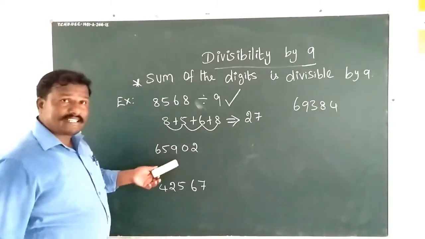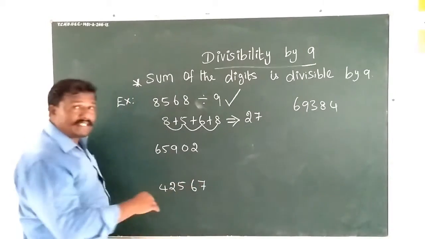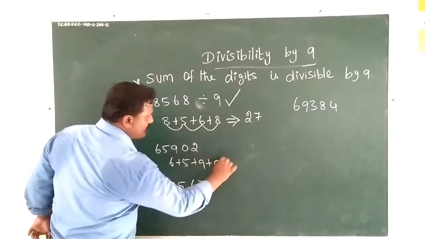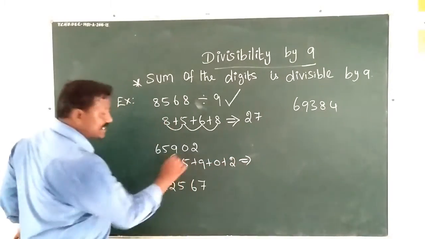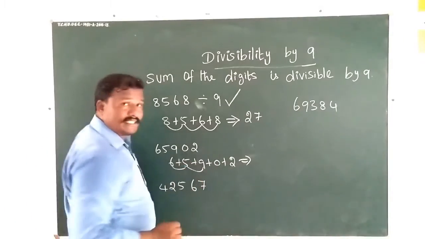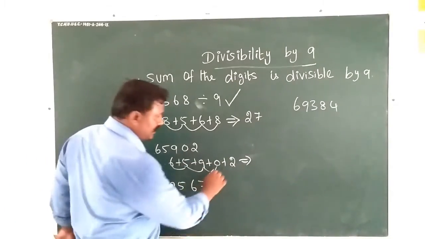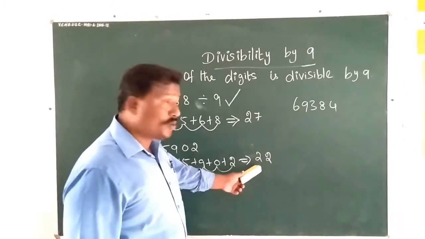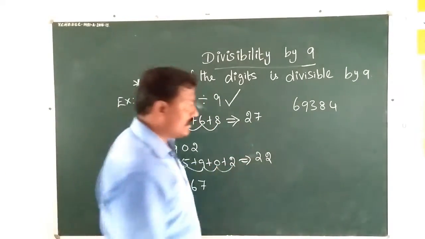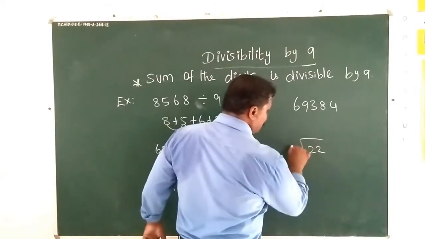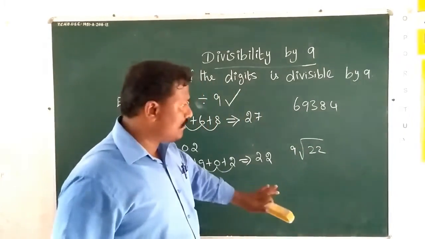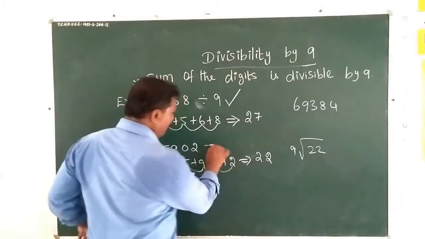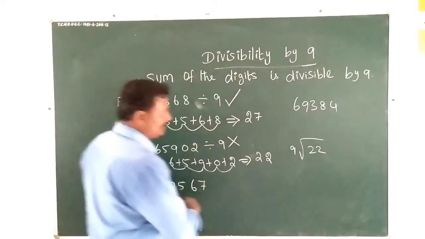Let me take another example. First we have to find the sum of the digits. 6 plus 5 plus 9 plus 0 plus 2: 6 plus 5 is 11, 11 plus 9 is 20, 20 plus 0 is 20, 20 plus 2 is 22. Can 22 be divided by 9 or not? Let me check. 1 9 is 9, 2 9s are 18, 3 9s are 27. So it is not divisible by 9.